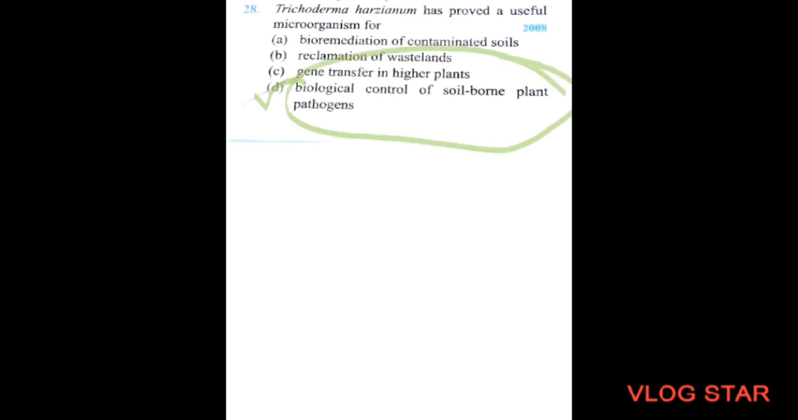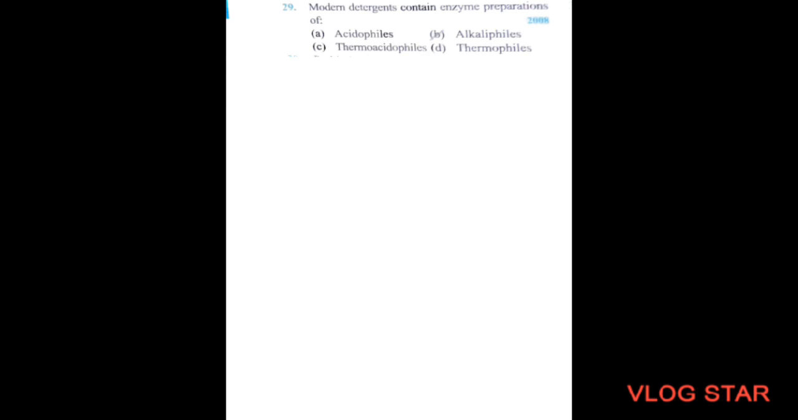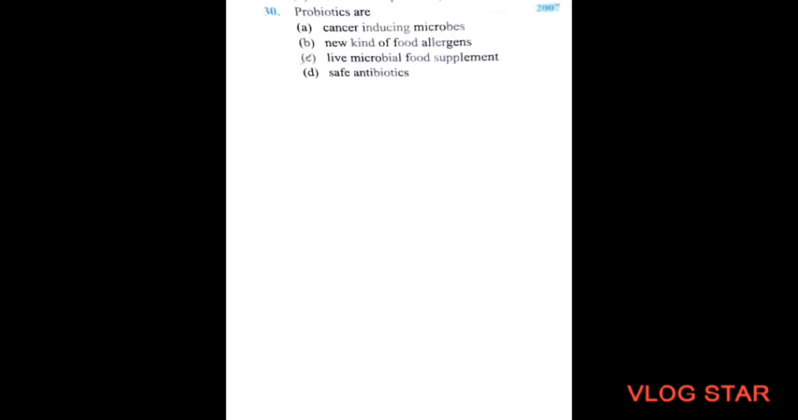Our next question. Modern detergents contain enzyme preparations of option A, acidophiles, option B, alkaliphiles, option C, thermoacidophiles, and option D, thermophiles. So the correct option will be alkaliphiles. Next question. Probiotics are: option A, cancer inducing microbes, option B, new kind of food allergens, option C, live microbial food supplements, and option D, safe antibiotics. So the correct option is live microbial food supplements.